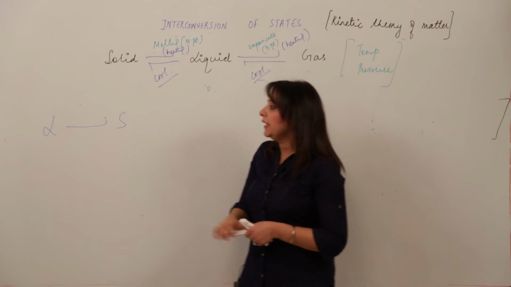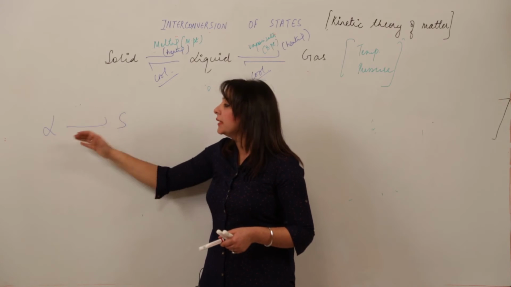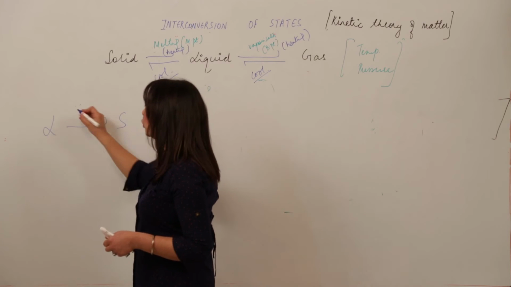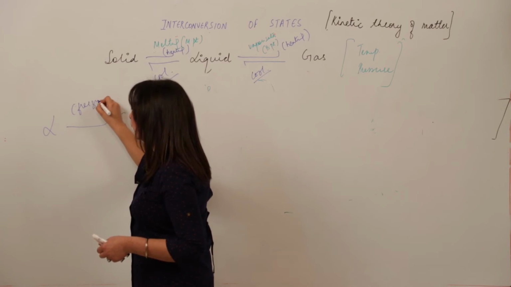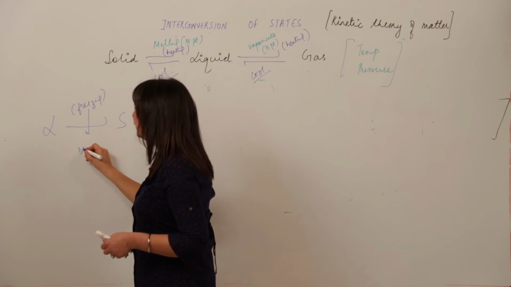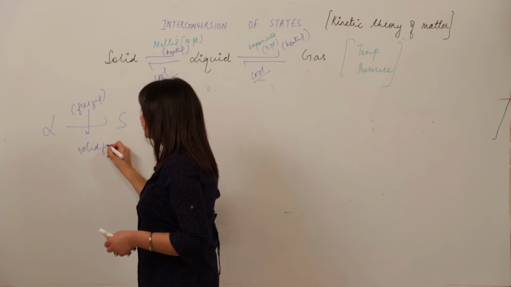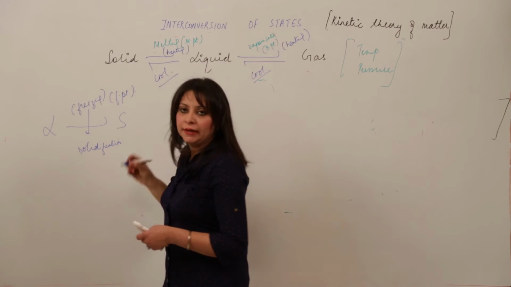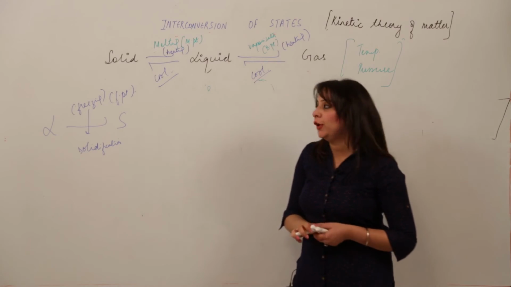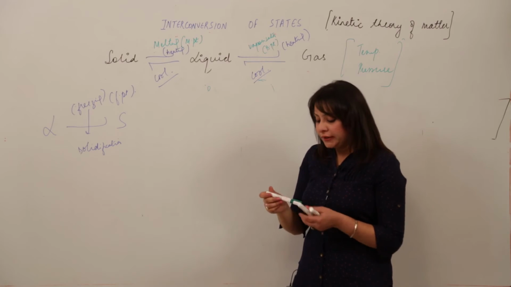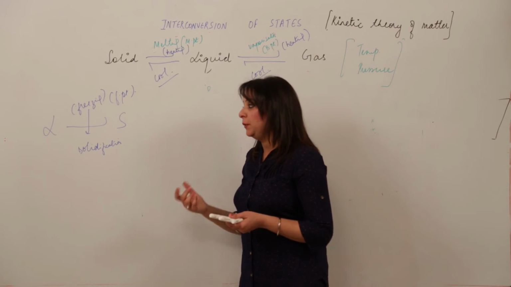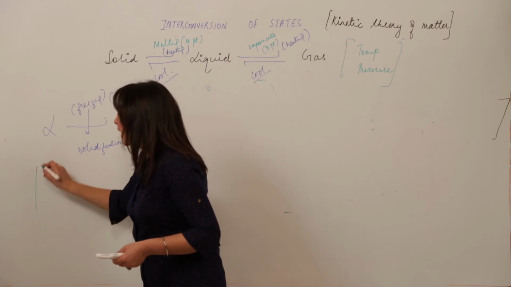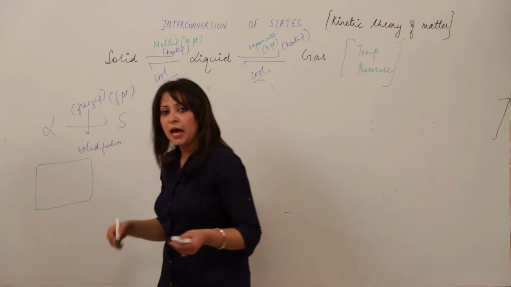So we are now taking an example of the reverse, that is liquid to solid. The conversion of liquid to solid is called freezing, also called solidification. The temperature at which liquid gets converted into solid is called the freezing point. Now, how can it be explained on the basis of kinetic theory of matter? Same as we did in case of solid to liquid, the reverse happens for it.